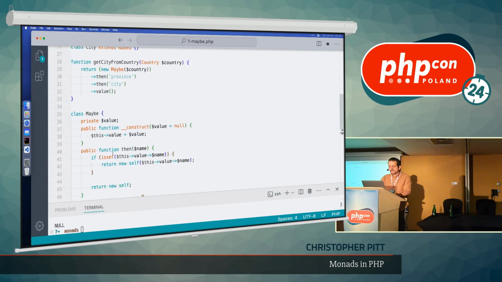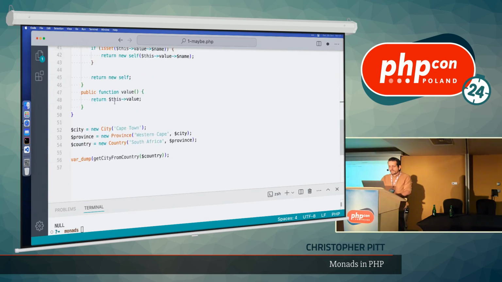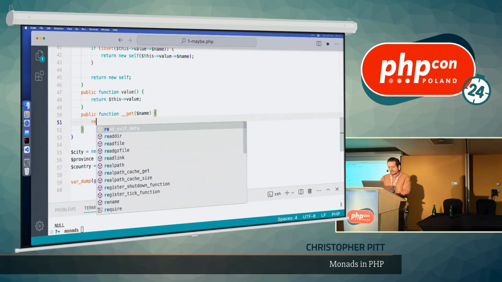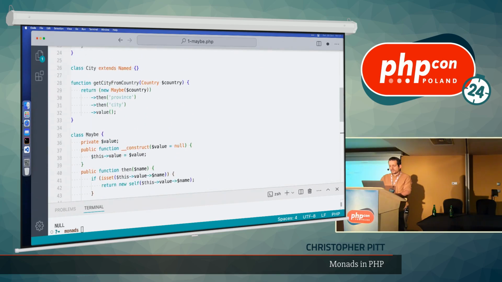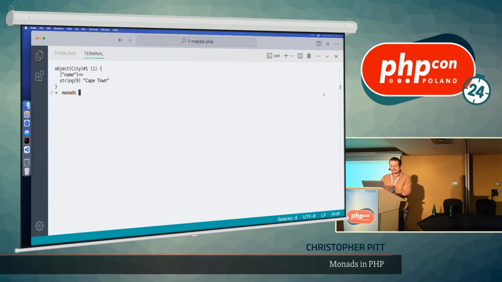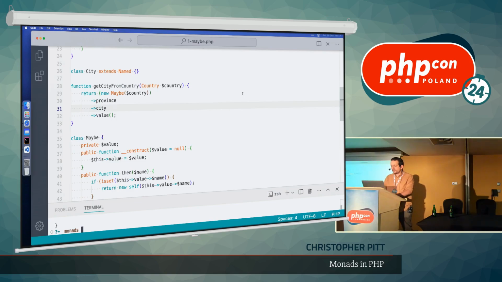Maybe we can optimize this a little more. I don't really like that I'm using then here so often. What if we define a magic method? Function __get. And this just takes the name of the property that we're trying to get and returns this then name. So now in our helper function, we can get rid of the then calls. Does it work? Yes, it does.